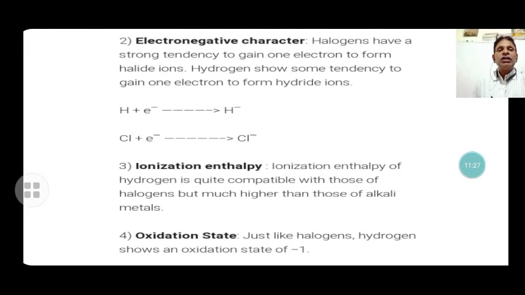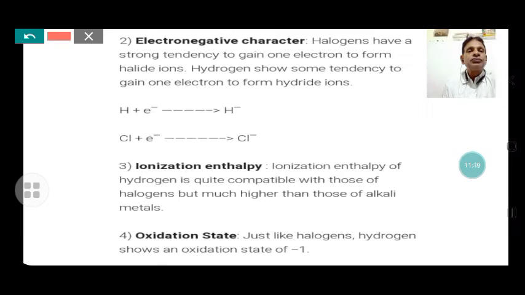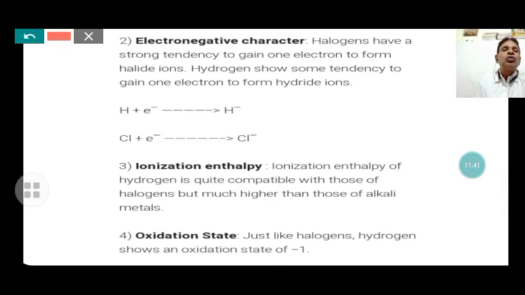Next we need the electronegative character. Hydrogen also shows electronegative character. Halogens have a strong tendency to gain 1 electron to form the halide ion. Hydrogen shows the same tendency to gain 1 electron and form the hydride ion. Hydrogen gains 1 electron and forms the negative ion, that is the hydride ion.